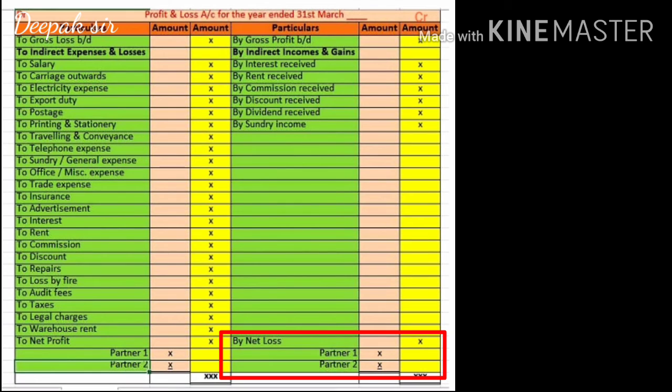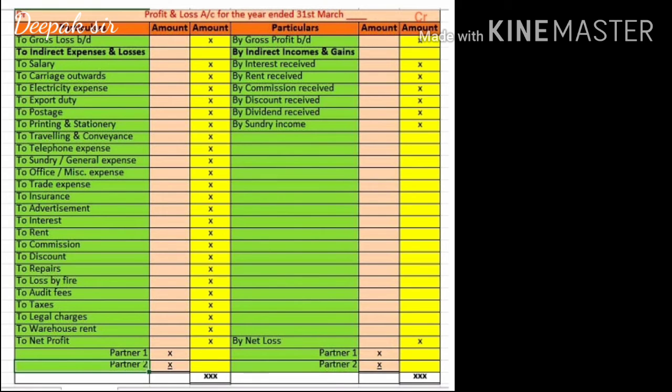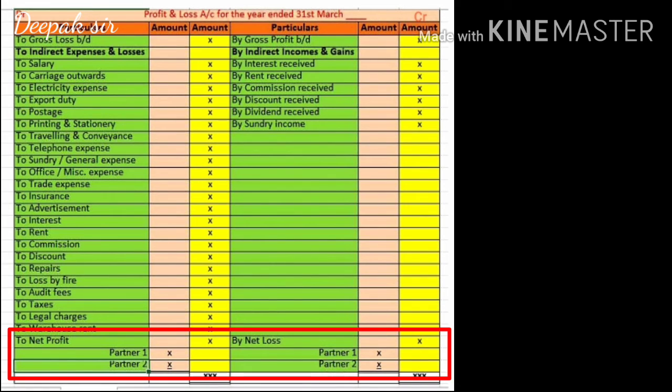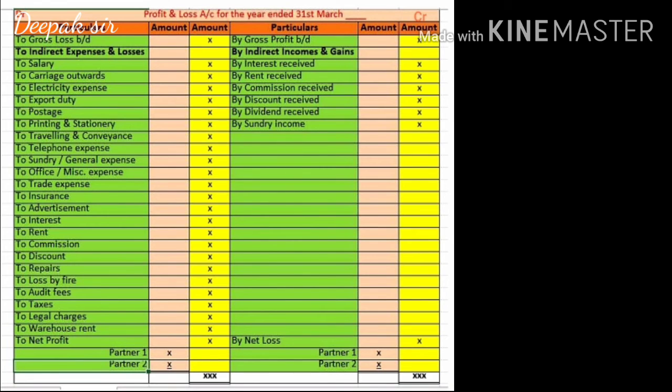So a trading account is prepared to find out the gross profit or gross loss of the business. This gross profit or gross loss is transferred to the profit and loss account. Then with the help of the profit and loss account, the partners come to know whether they have earned a net profit or net loss of the business. Now this net profit or net loss will be finally transferred to the balance sheet.